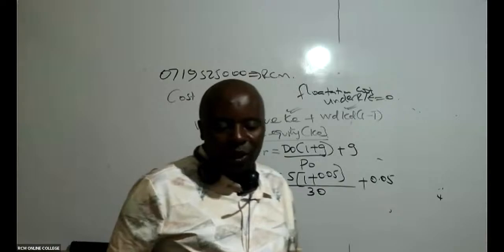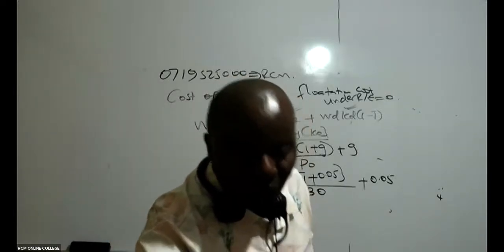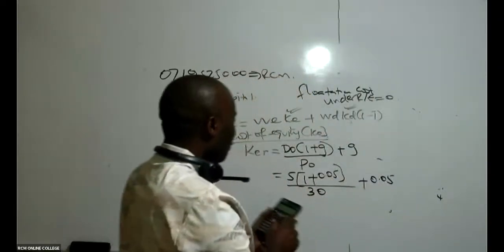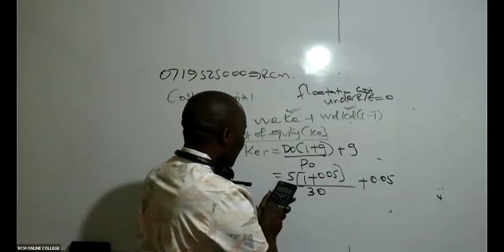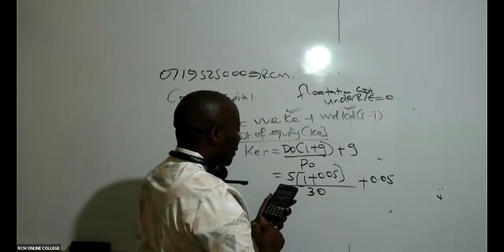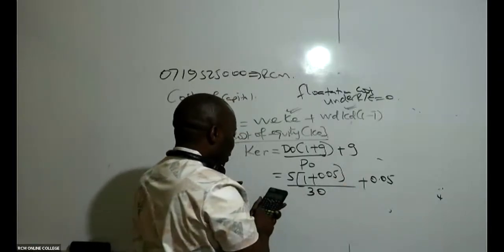So then let us all get our calculators. We are saying 5 times, into brackets, 1 plus 0.05, close, divided by 30, equals first. Whatever I get, I add G, plus 0.05.